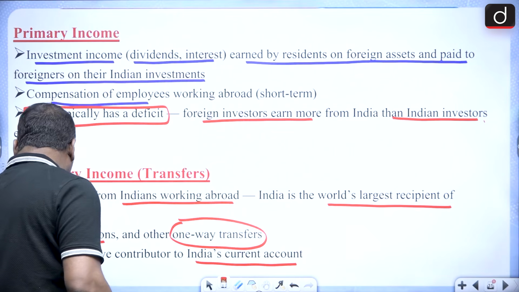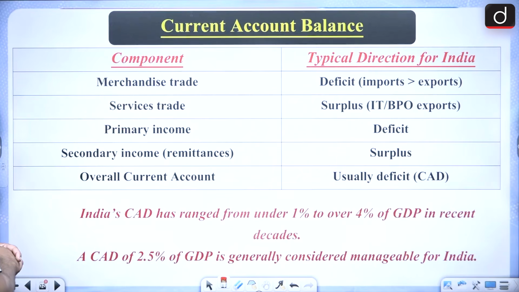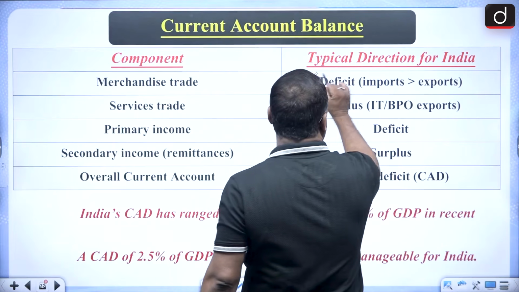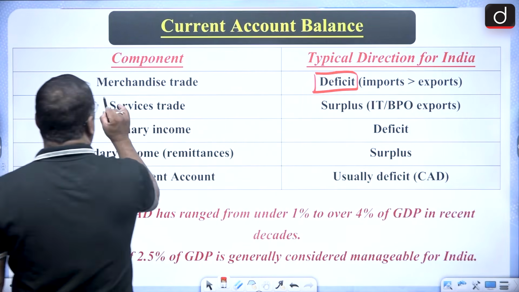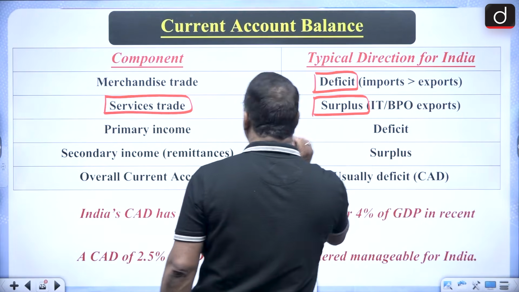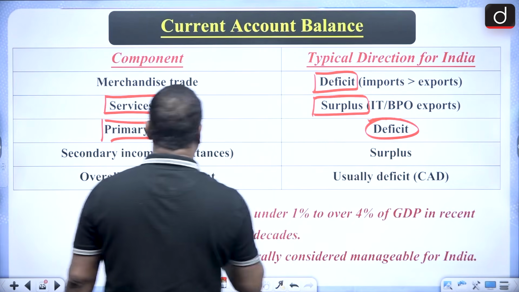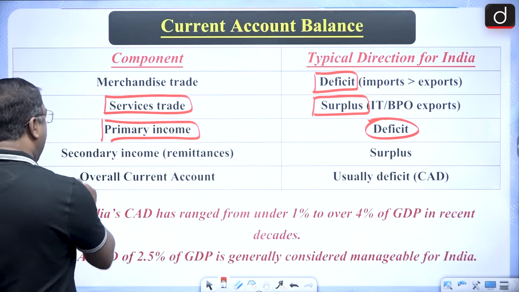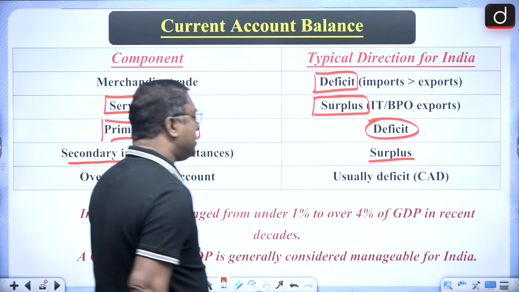So overall, if I put it in this format, you can understand it in a very simple manner. When it comes to merchandise trade, we are in deficit, that is, imports are more than exports. In services trade, we are in surplus. In primary income, we are in deficit, and primary income is in the form of investment income. And in secondary income, again we are in surplus.